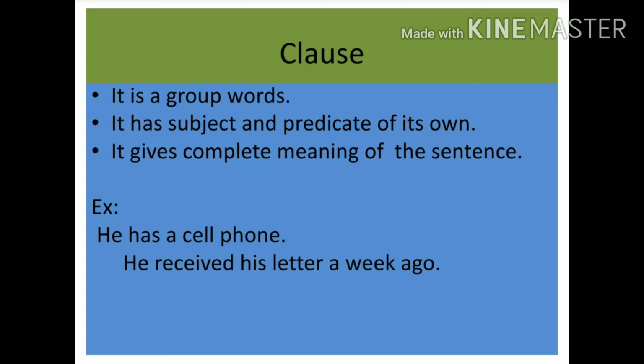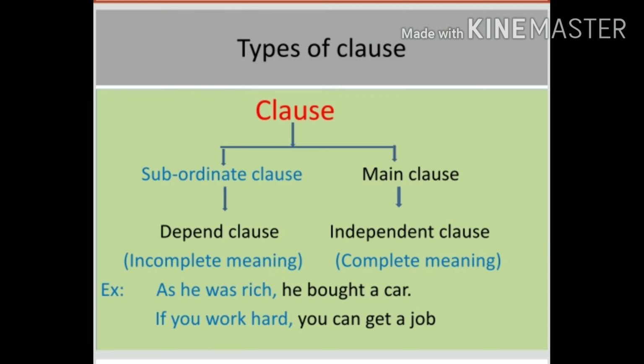For example, he has a cell phone: subject and predicate. Second example, he received his letter a week ago. In a sentence, if a subject and predicate are there, we have to call it a clause, and it also gives the complete meaning of the sentence. Next, let's go to the types of clauses.